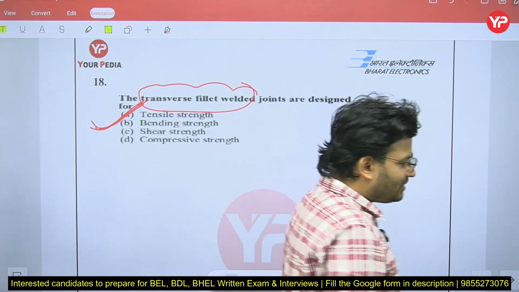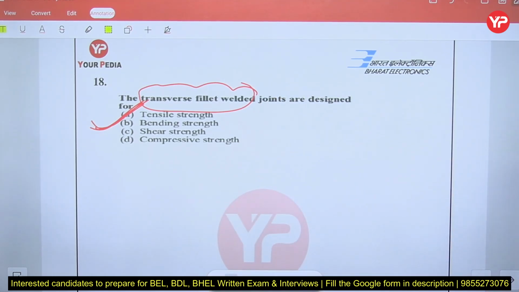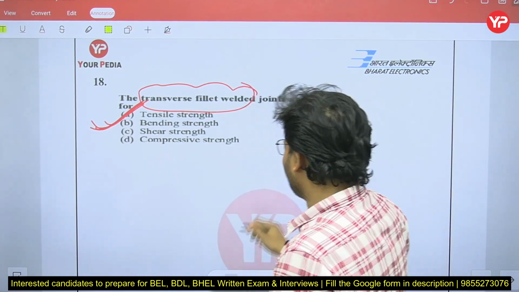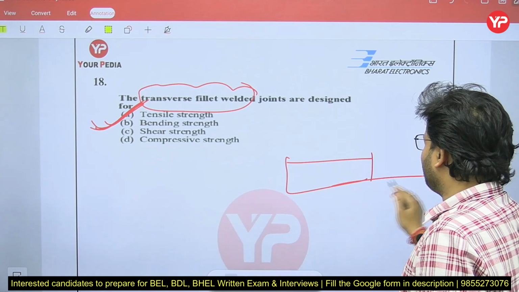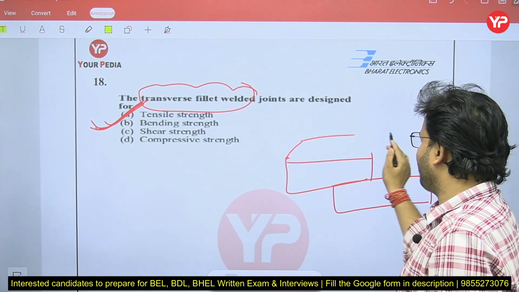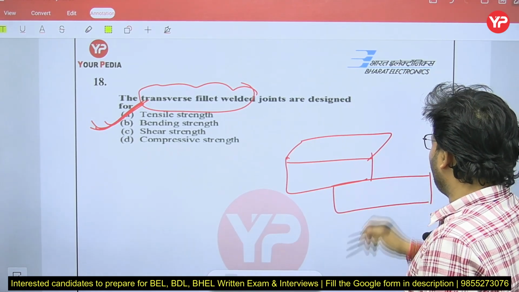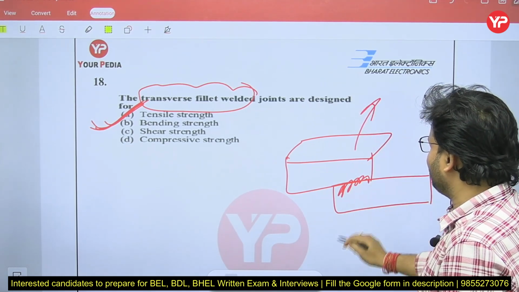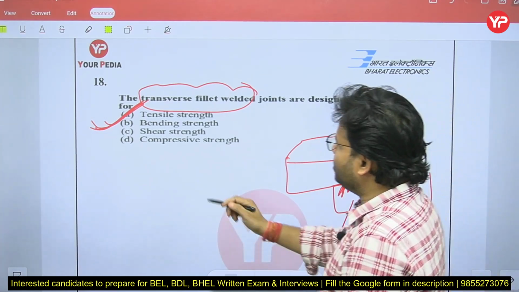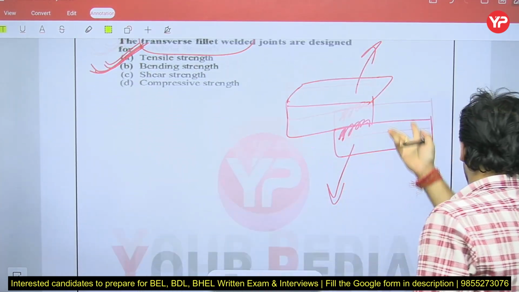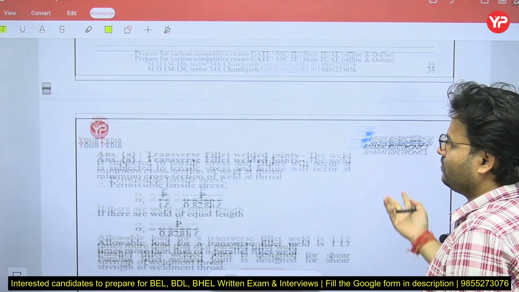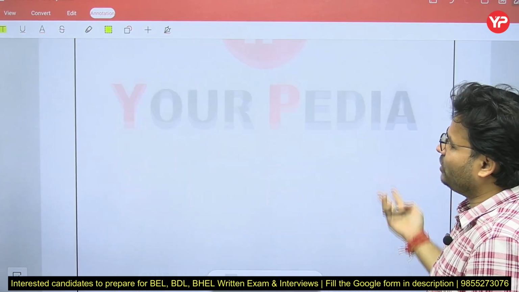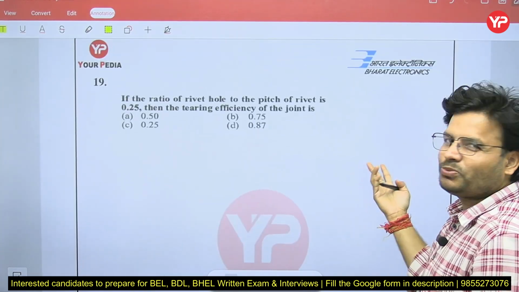Transverse fillet, you know my dear friends, how you can make a transverse fillet joint. If you talk about how you can make a transverse fillet, these two are interconnected like that, and you have welded here and the force is like that, then this is called transverse fillet, and basically this is going to be designed for the tensile strength. We can see here the formula is also there, try to remember. A numerical can be asked from that, but since a calculator is not there now, there are very few chances of a numerical being asked.